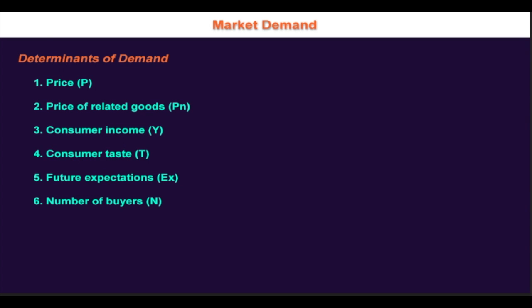The theory of demand analyzes the changes of demand according to the changes of the determinants of demand. The key determinants of demand are: number one would be price, and if the price increases, the quantity demanded decreases if other variables are held constant. And also the prices of related goods.